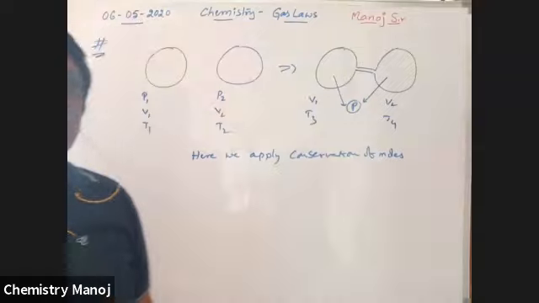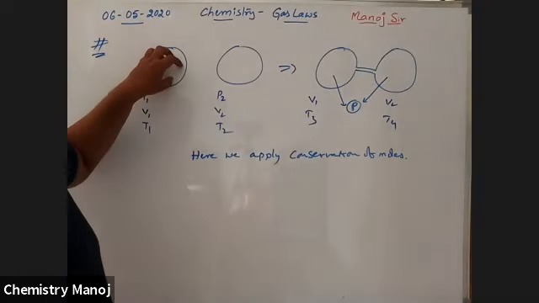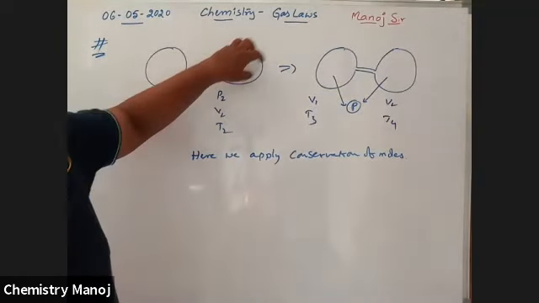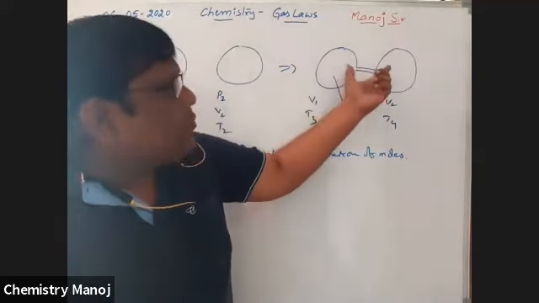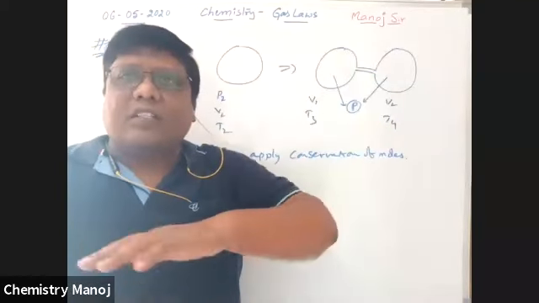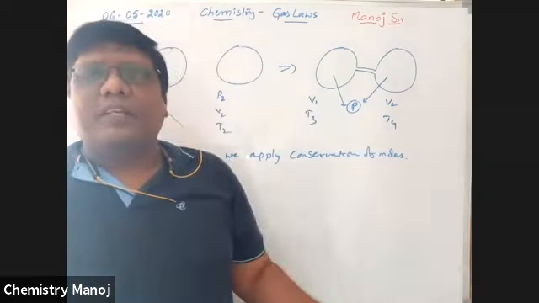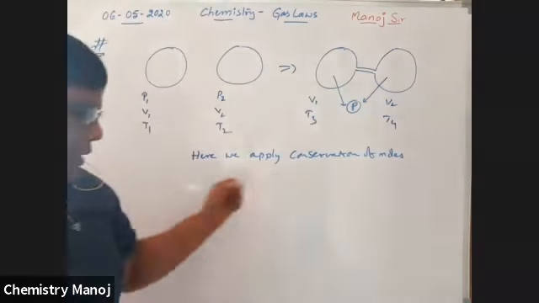See here, mind it. Here number of moles N1, here number of moles N2. There also N1, N2. That is N1 plus N2 moles are there. That is, the number of moles is not changed. That means the conservation of moles concept is applicable.